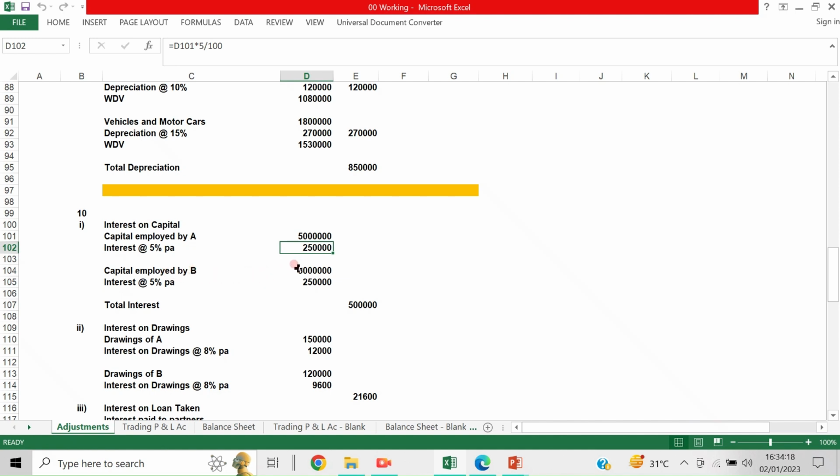The capital employed by B is 50 lakhs and the interest at 5% per annum is 2,50,000. Suppose if the capital employed by B is 40 lakhs, it should be 2 lakhs, like that. But here I am taking that the partners have put in an equal amount.